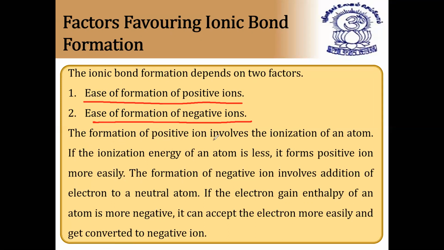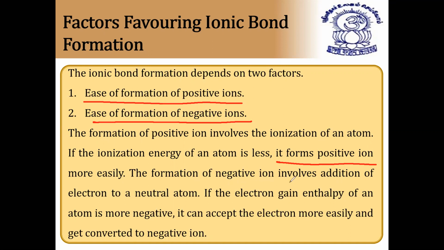The formation of positive ion involves the ionization of an atom. If the ionization energy of an atom is less, it forms a positive ion. Ionization energy means the energy required to remove the outermost electron of a neutral gaseous atom. Gaseous atom is also important; why it is gaseous, we'll discuss later. So it forms a positive ion more easily.